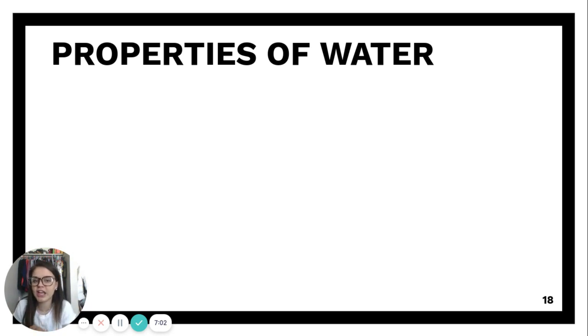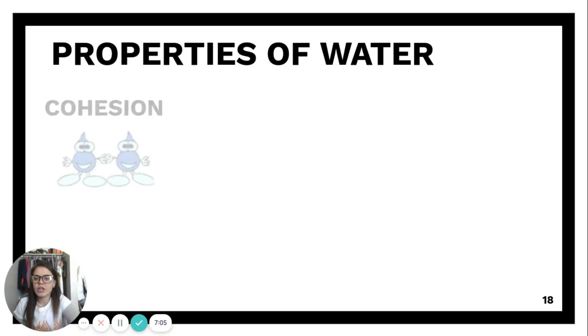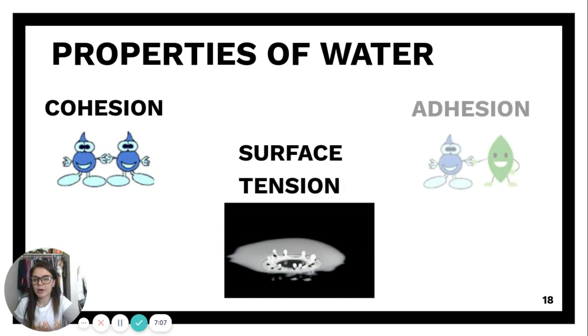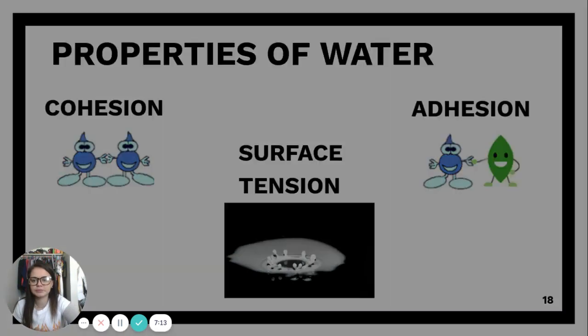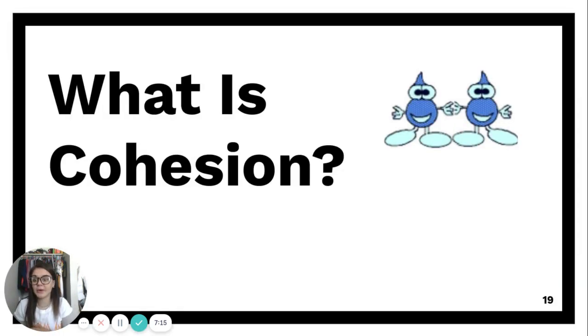We're now going to transition into properties of water. So we have 3 different properties of water that we're going to talk about today, as well as another one. But these 3 all kind of go hand in hand. First we're going to talk about cohesion. I want you guys to look at this picture. These are 2 water molecules. I want you to look at them closely and decide for yourself what is cohesion based on this picture.